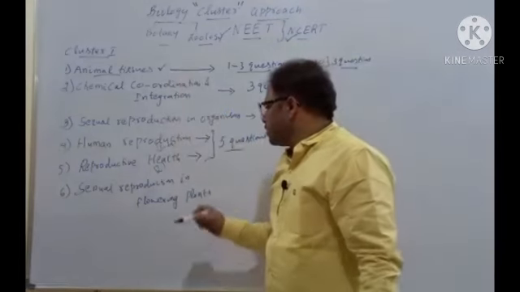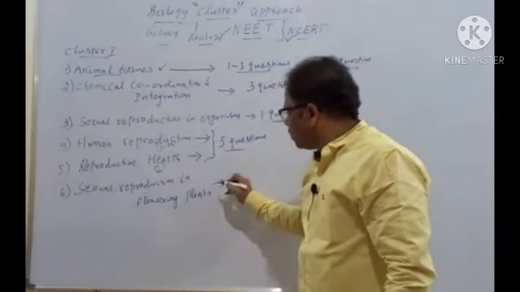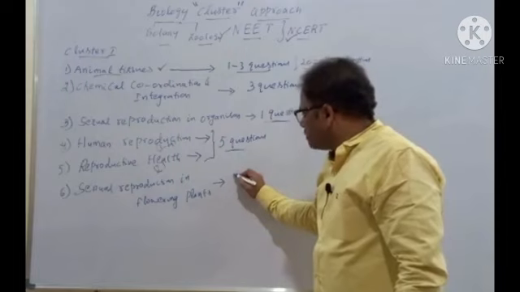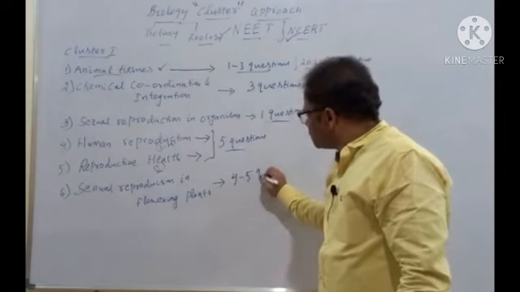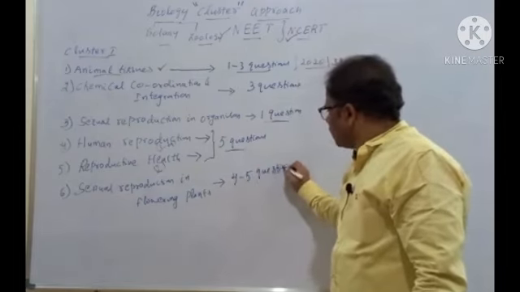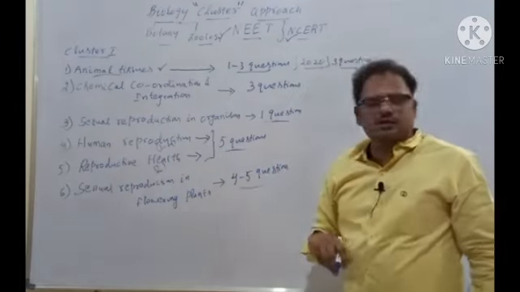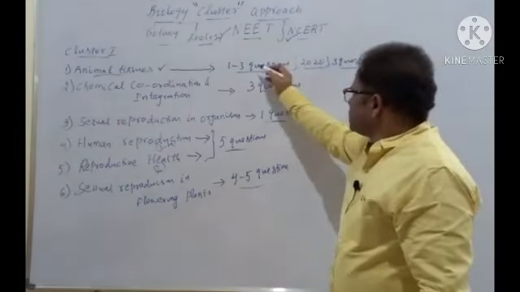Next one is sexual reproduction in flowering plants. It's a botany topic, and as many as 4 to 5 questions will come from this in NEET. 4 to 5 questions. So clear, students?